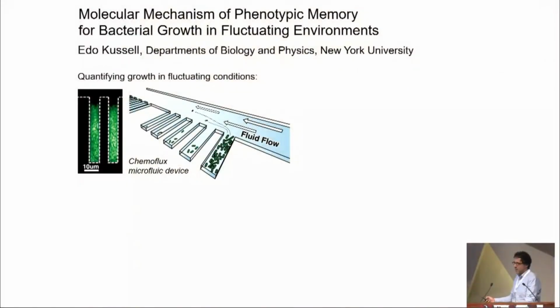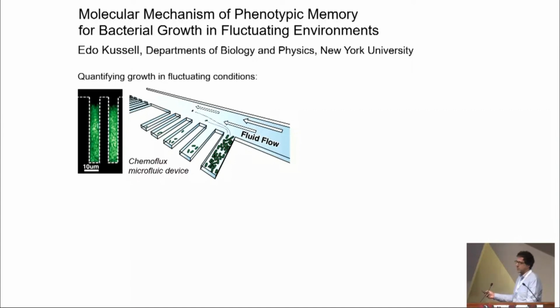Going to tell you about a project we've been working on for a few years on how bacteria survive in fluctuating conditions. And we've been using a microfluidic device we designed to study rapid fluctuating environments or slow environments and look at cells proliferating over long periods of time. A fluid flow brings in nutrients and also takes away cells.